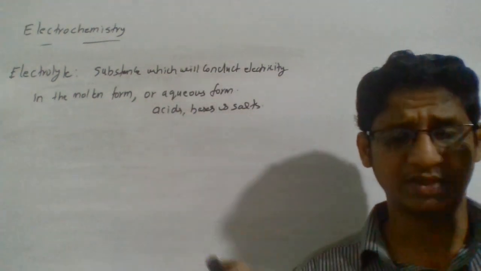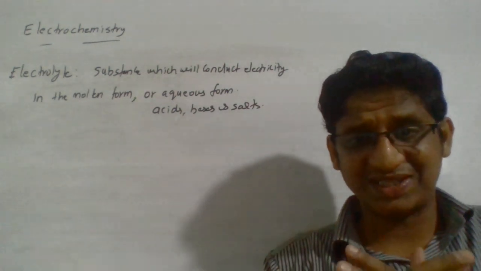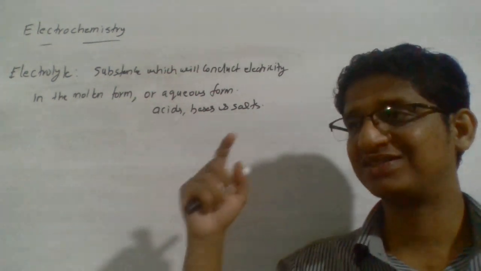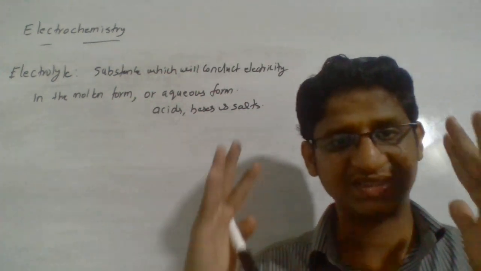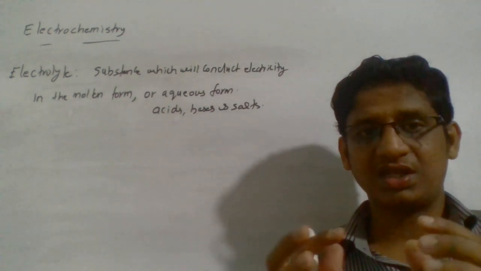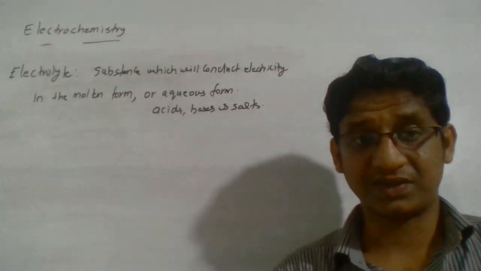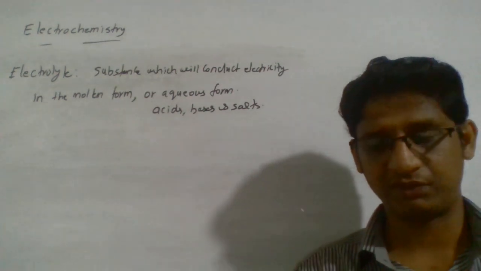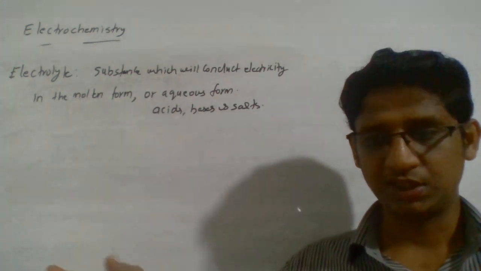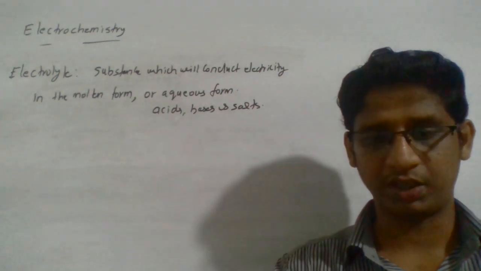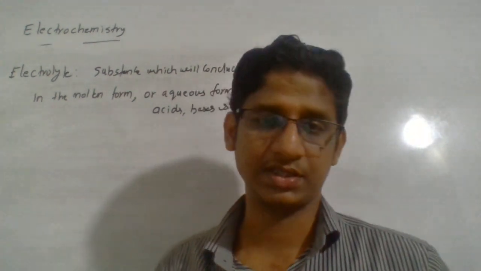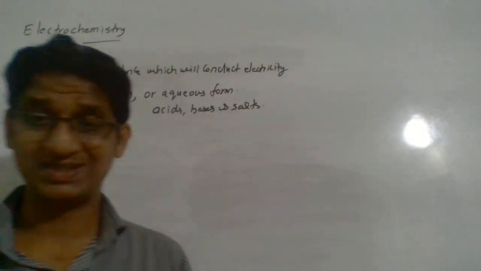Remember why it is so: first of all, ions have to be separated, then the ions have to move freely. In the solid state the free movement of ions is restricted, because the ions are strongly attracted to each other by electrostatic force of attraction. That is why when you pass electric current through solid NaCl, it does not conduct electricity. You dissolve sodium chloride in water, now you check the conductivity, you can understand that it conducts electricity. So that is what an electrolyte is all about.